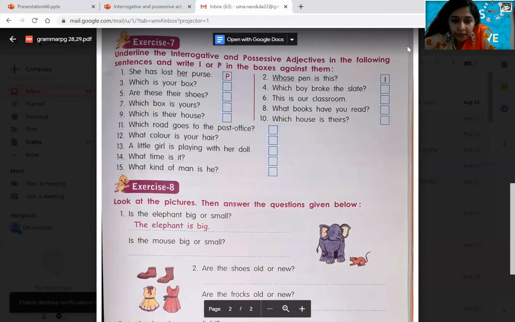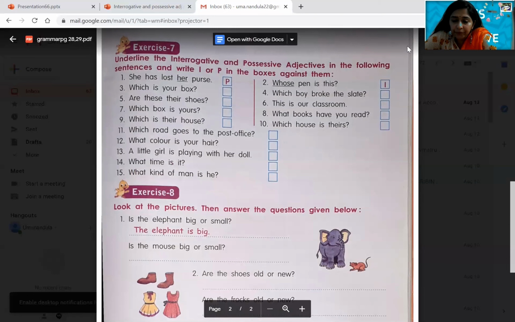Okay, children. What time is it? What time? After what, a noun is followed. Definitely it is an interrogative adjective. I. What kind of man is he? I told you, what kind of animal, what kind of elephant, what kind of thing. So after what kind of, a noun comes, so here it becomes an interrogative adjective, children. What kind of, what kind. So it is definitely interrogative adjective. You put I over there. I think I'm very clear with this exercise. If you have any doubt, please reach me out.